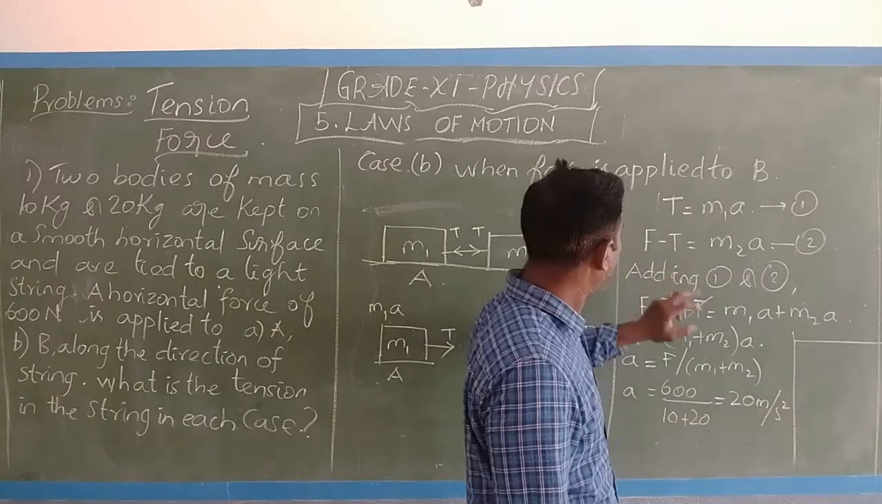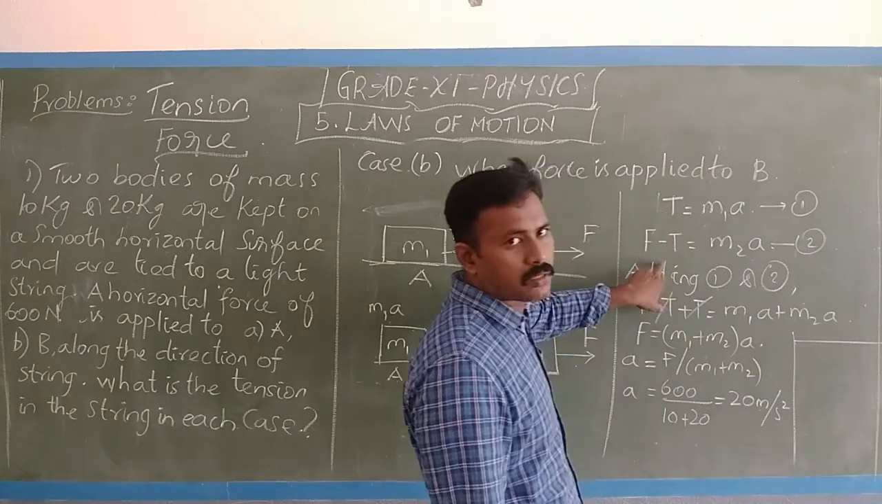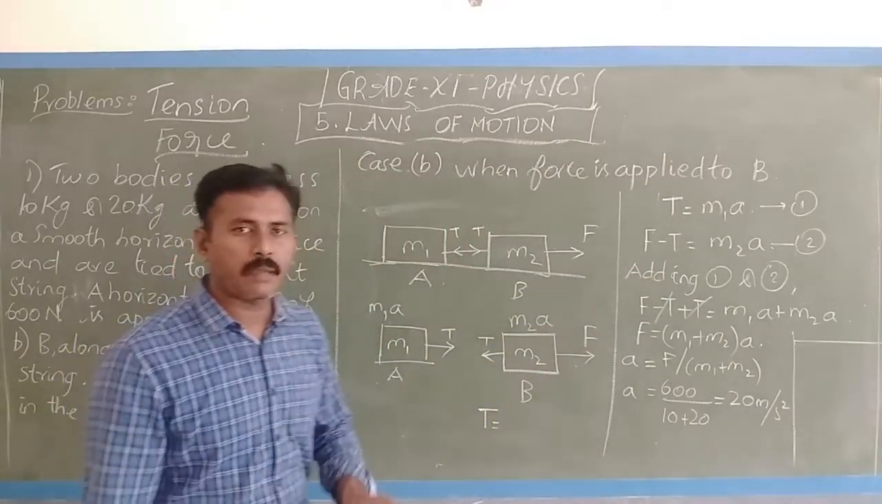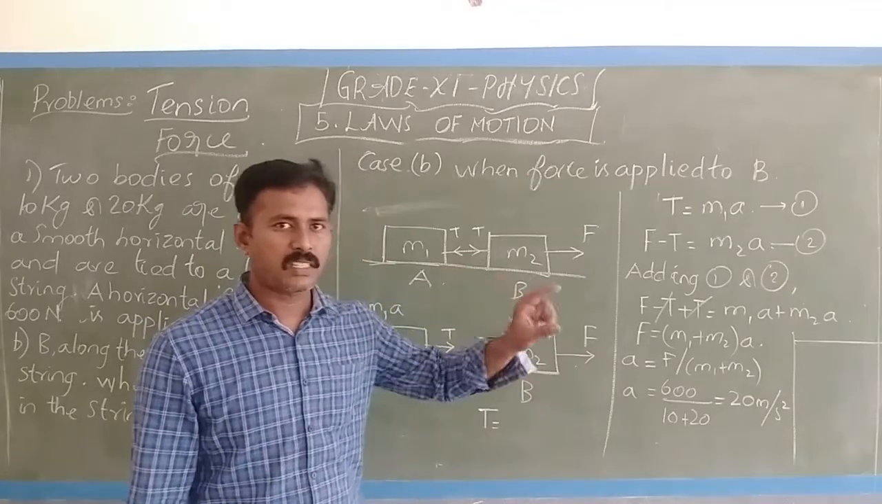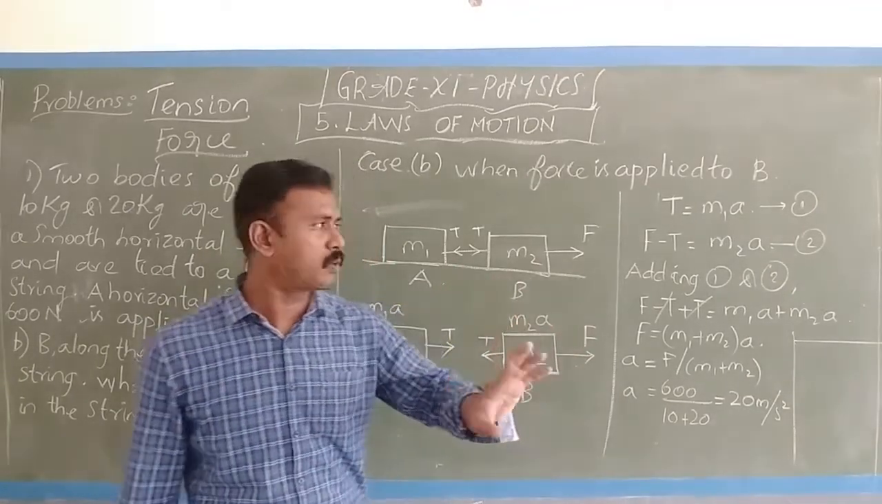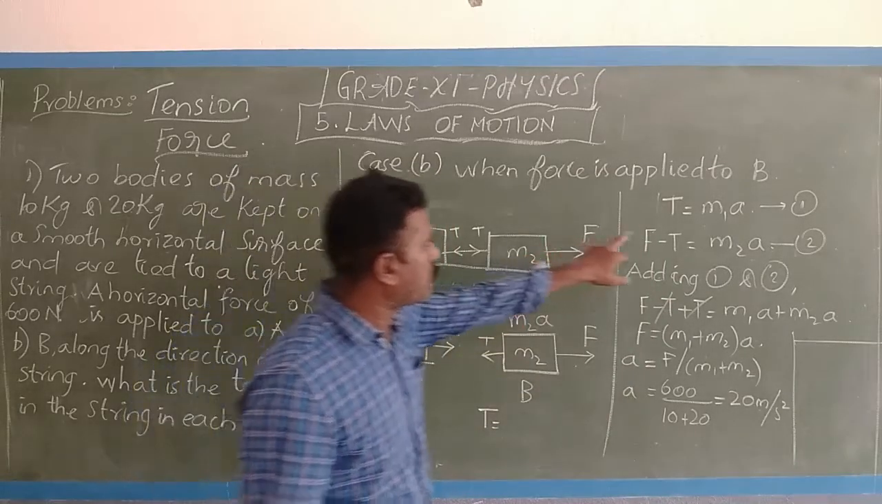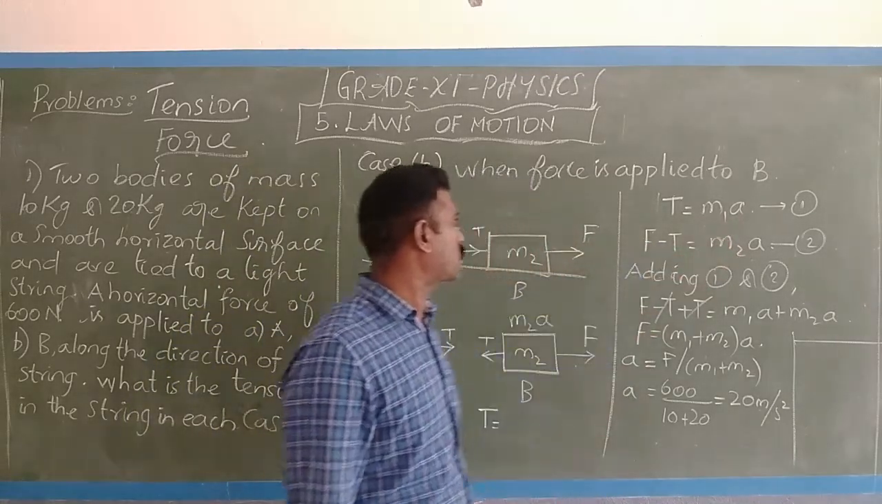Force. Either you can substitute here or substitute here. You will get the value of T. So now our aim is to find the T. We need to find the tension T, just one variable. You can substitute either here or here. Okay, simply you have two variables here. So you can substitute here.